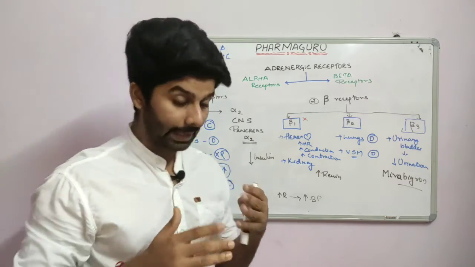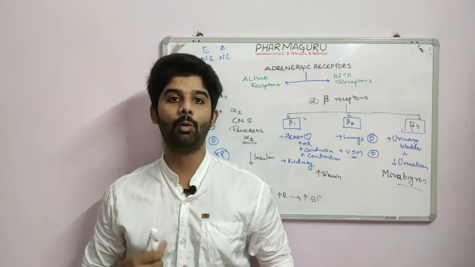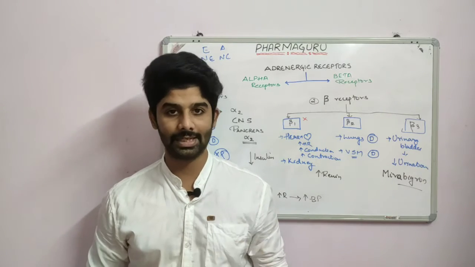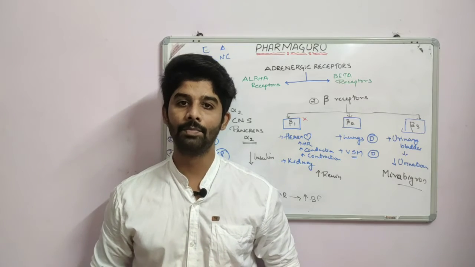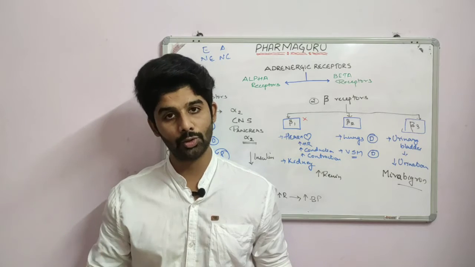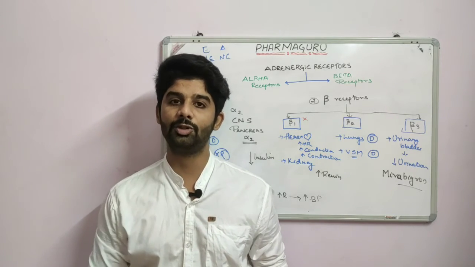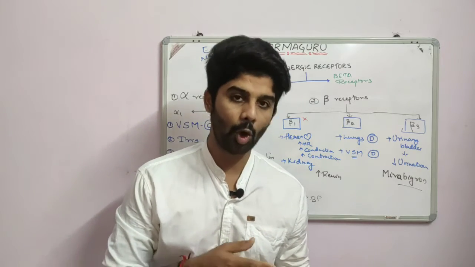So we will quickly recap the receptors because that is more important. So let's recap from the first of the video. What we learned is what is adrenergics, what is adrenaline, noradrenaline, the difference between them, right? Whether adrenaline and noradrenaline are hormones or neurotransmitters. Okay, if it is produced by the nerve endings, it is a neurotransmitter. If it is produced by the gland, it is a hormone.